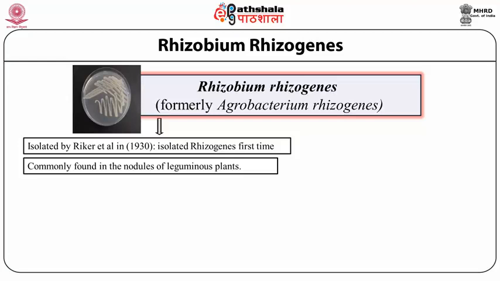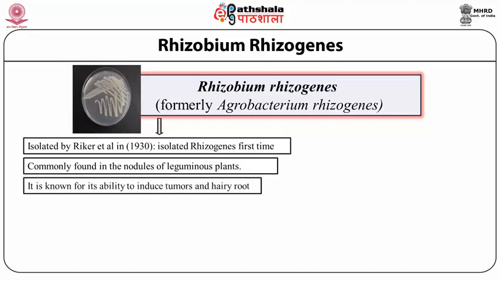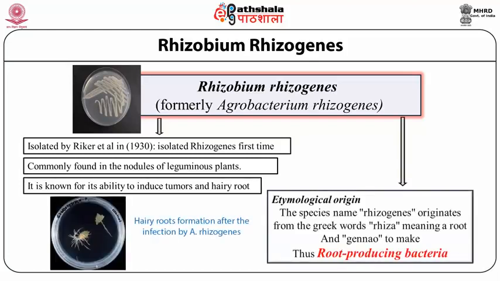This type of bacteria causes tumor or hairy root symptoms in the infected plant part. The species name rhizogenes itself shows the Greek words rhiza, meaning root, and genes, to make: a root-producing bacterium. That means after infection, the bacteria cause hairy root-like structures at the infected part.